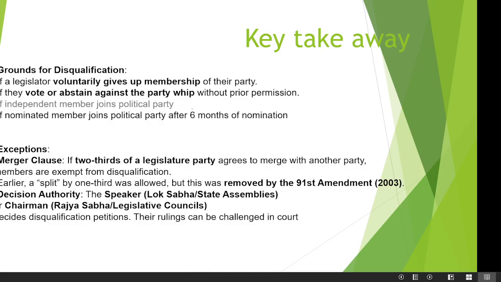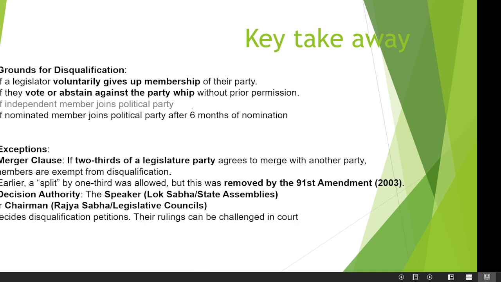Moving on, so what are the grounds for disqualification? First, if a legislator voluntarily gives up membership of their party. Second, if they vote or abstain against the political whip without prior permission. Third, if an independent member joins a political party. Fourth, if a nominated member joins a political party after 6 months of nomination.